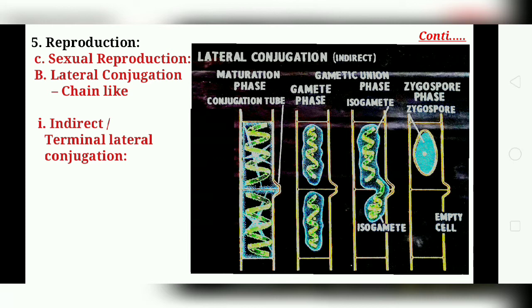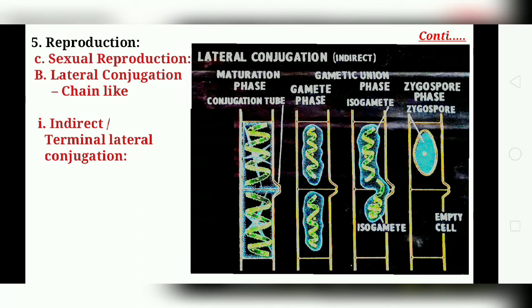The second part of sexual reproduction is the lateral conjugation, or chain-like conjugation. This chain-like conjugation is again divided into two types: the indirect or terminal lateral conjugation and the direct lateral conjugation. The first we will discuss is the indirect lateral conjugation, or terminal lateral conjugation, sorry.